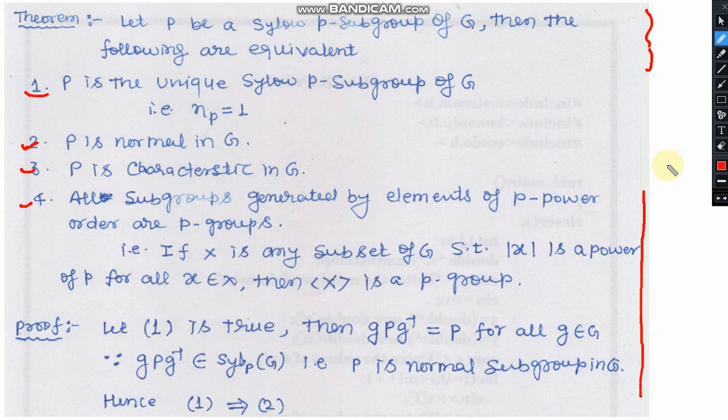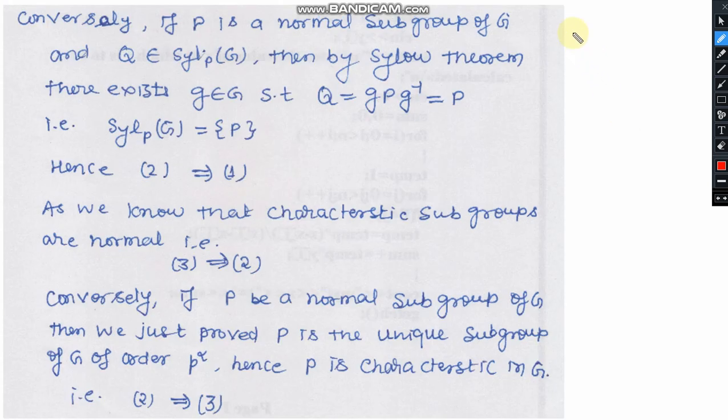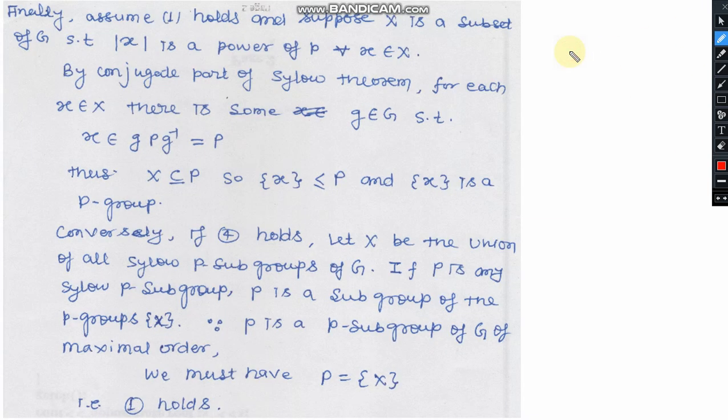Then these statements can be compared with each other, and you will find that these statements are equivalent. The proof is given here. This is the basic structure to show the equivalence of these relations. I advise you to read each line very carefully and draw your conclusion about the equivalence of these relations.